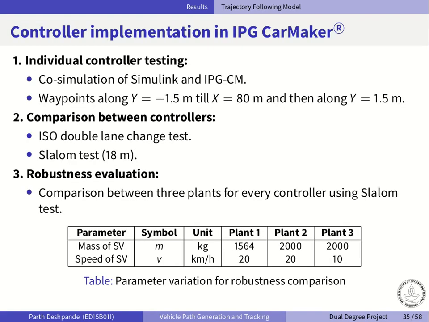Moving on to the controller simulation, we do a co-simulation of Simulink and IPG CarMaker. So the controllers are first tested independently, and then we compare them using some standard maneuvers, which are the ISO double lane change test and the slalom test. And finally, we evaluate the robustness by changing the plant parameters, which are shown in the table.